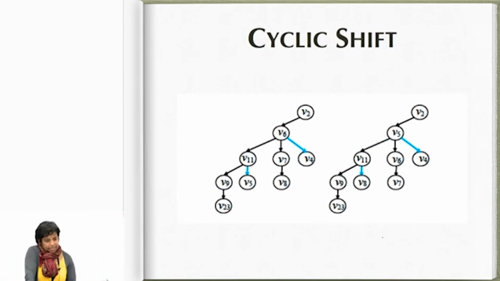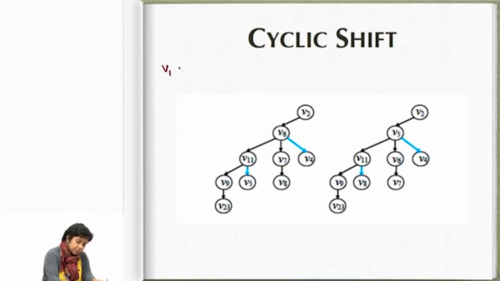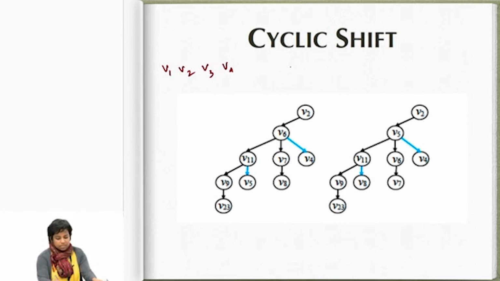The next property is what we call the cyclic shift property. In this case, the topological ordering is the natural one, so V1 first, followed by V2, V3, V4 and so on. This is an incomplete tree, just the portion that is relevant to us has been described. You would basically complete this and make it an SBA. This is the part where the thing that is relevant to us is happening.